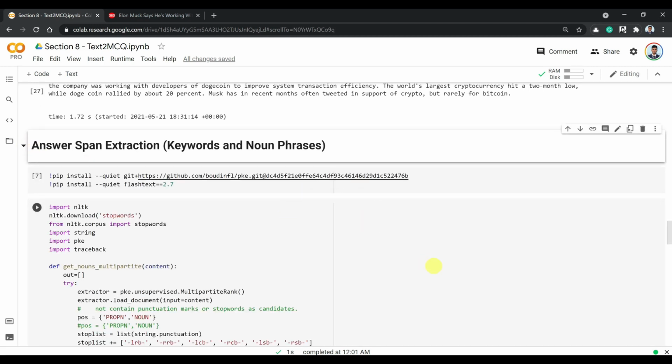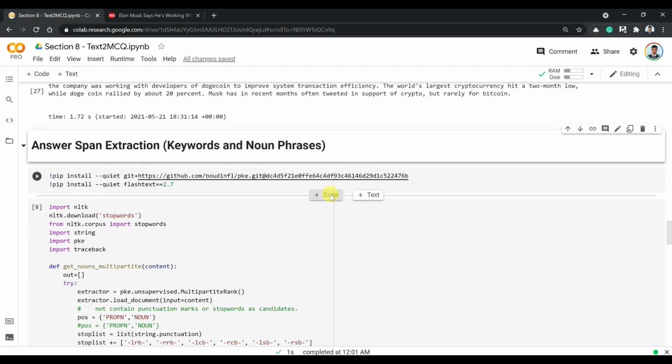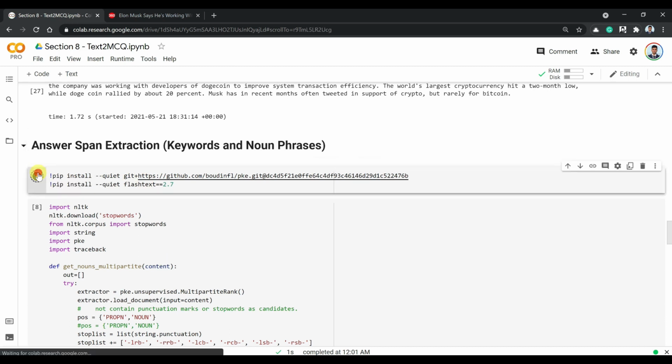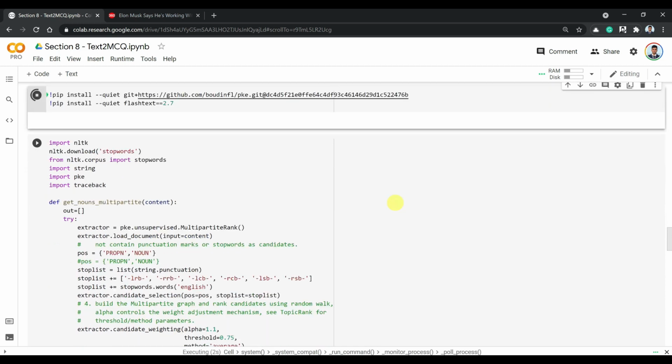Now the next thing is, from the summary text we need to extract some keywords. So we are going to use this summary text as the context, and the keywords that we extract as the keywords, and generate questions using our T5 transformer model that we have trained already for question generation. Let's run these sections. So here I am installing PKE library and flashtext.